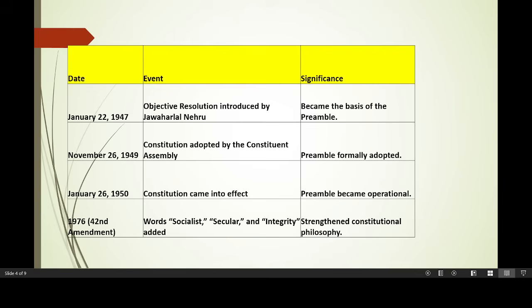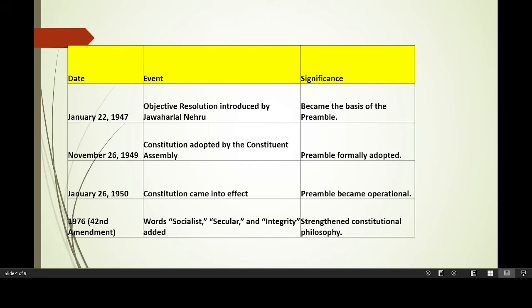So obviously, the preamble also came into effect and became operational. So what you understood is: on January 22, 1947, the Objective Resolution was passed; on November 26, 1949, it was adopted; then on January 26, 1950, the Constitution came into effect.